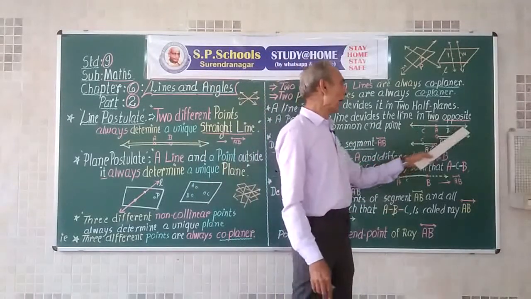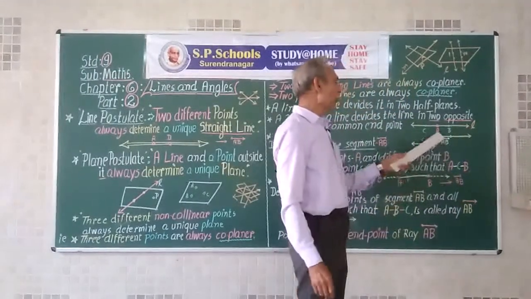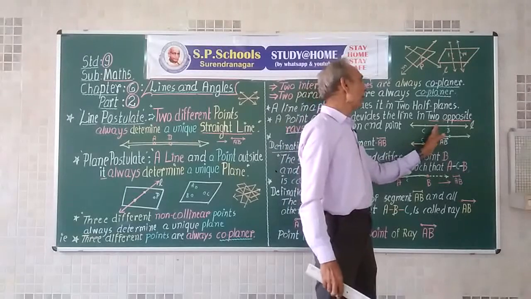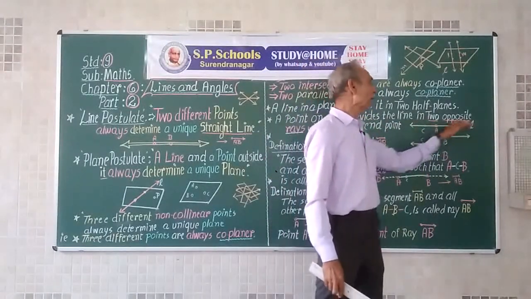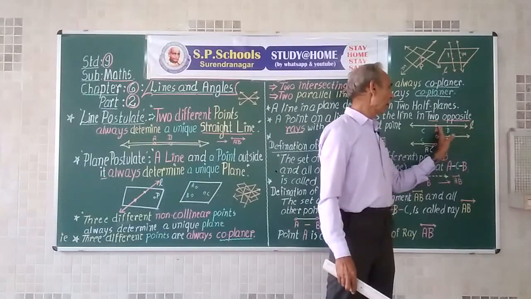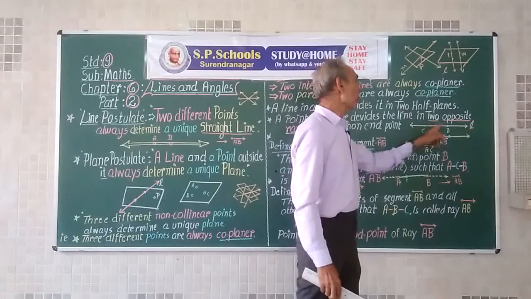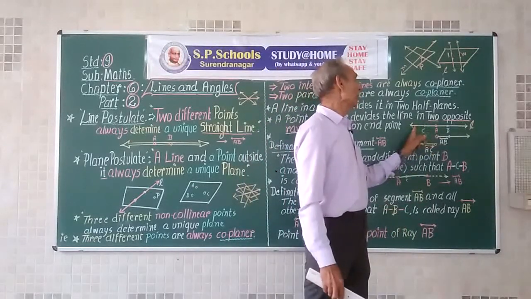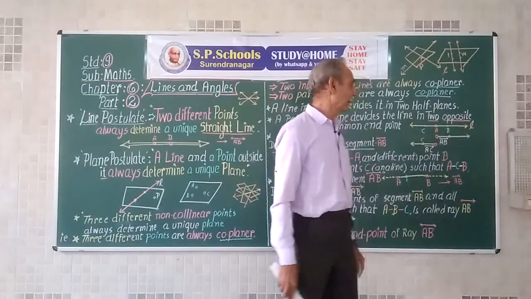Suppose we have a line L here, and there is a point A on it. The point A will divide the line into 2 parts. One part will be in one direction and the other part will be in the opposite direction. These 2 parts comprise 2 rays. 2 opposite rays taken together make the line L.